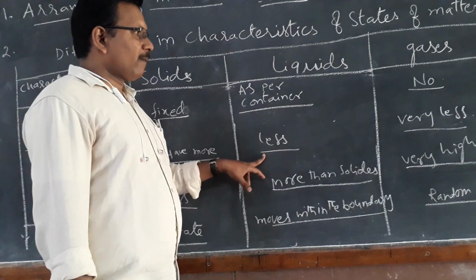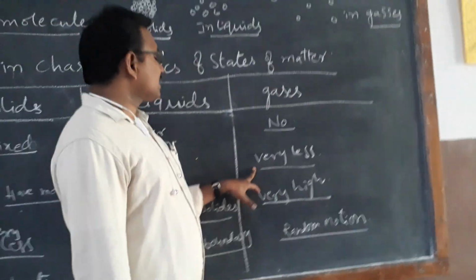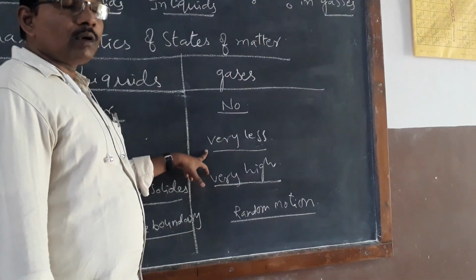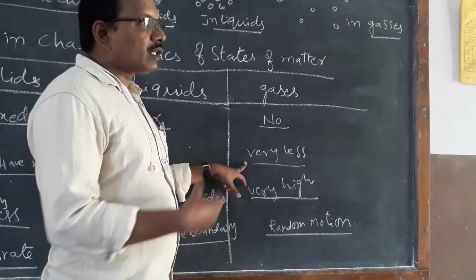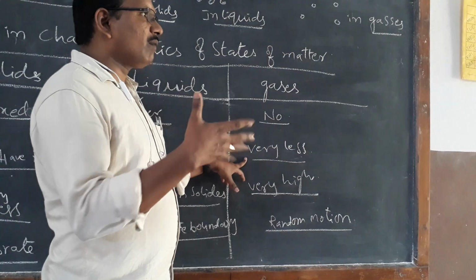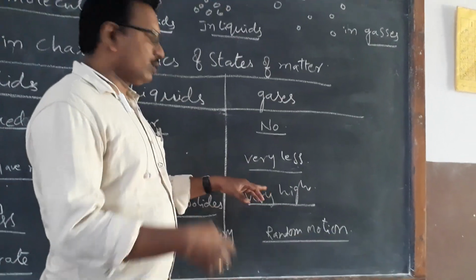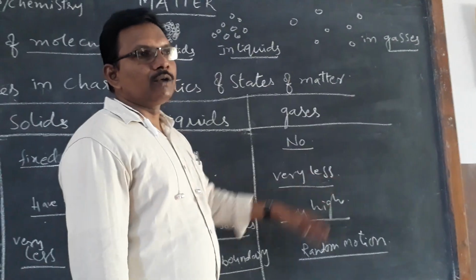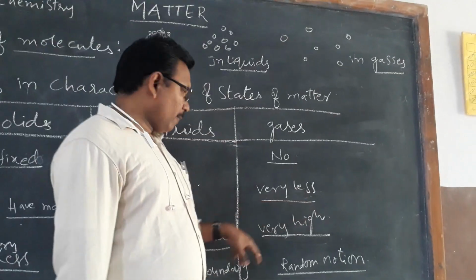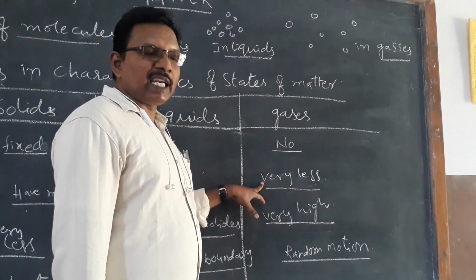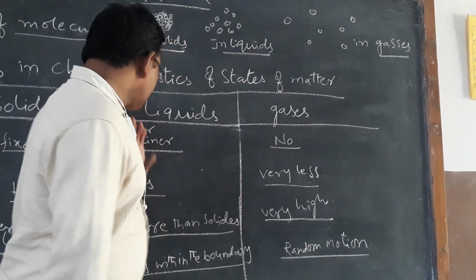If you see gases, the intermolecular force is very less. That is why molecules move far and far apart, and will not come close. They lie at different places with a heavy gap. So the intermolecular force is very less in gases.